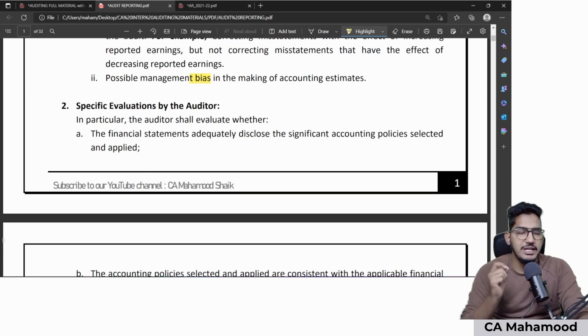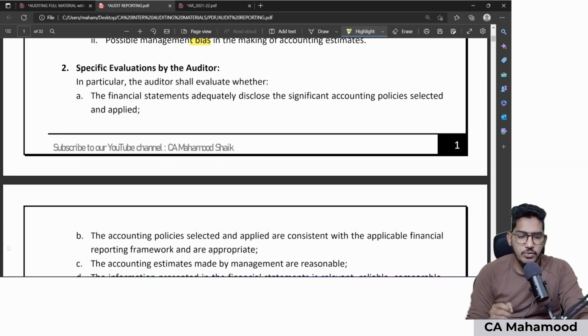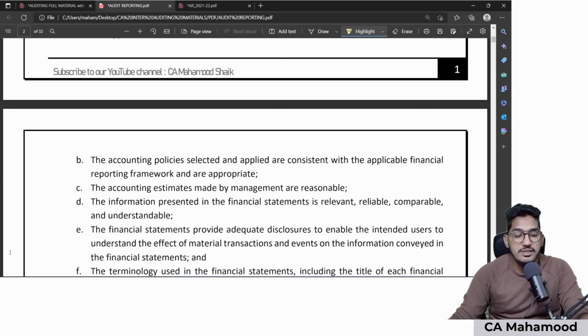Now coming to specific evaluation, specifically the auditor needs to check something. Here they have given some points. If you read the specific evaluations, they say whether financial statements are disclosing all the significant accounting policies or not, whether accounting policies are consistently applied or not, whether accounting estimates are reasonable or not, information should be clear and understandable, and financial statements should give disclosure of all the information conveyed, and along with that, terminology used in the financial statements will be appropriate.